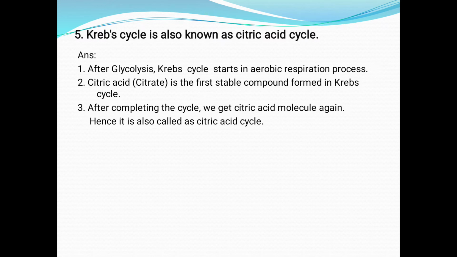Fifth, Krebs cycle is also known as citric acid cycle. Answer: after glycolysis, Krebs cycle starts in aerobic respiration. Citric acid, that is citrate, is the first stable compound formed in Krebs cycle. Third point, after completing the cycle, we get the citric acid molecule again. Hence, it is also called the citric acid cycle. So this Krebs cycle we are going to see in detail afterwards.